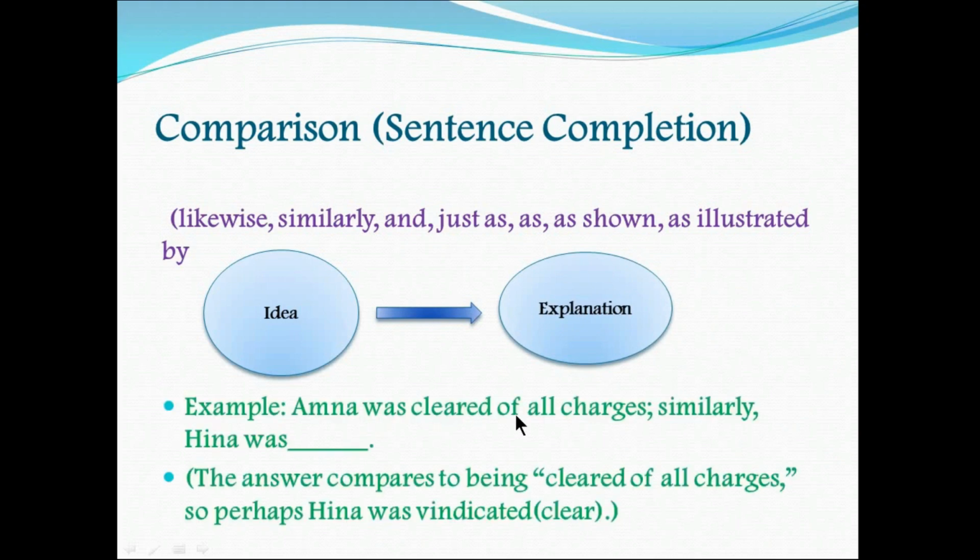Amna was cleared of all charges. Similarly, Hina was dash. Now, the first sentence, Amna was cleared of all charges, is giving the idea that she is cleared of all charges. Similarly, the word is from the comparison. Hina was... she is also clear of all charges. So the word that best suited here is vindicated. That Hina is also vindicated. It means she is also clear of all charges.